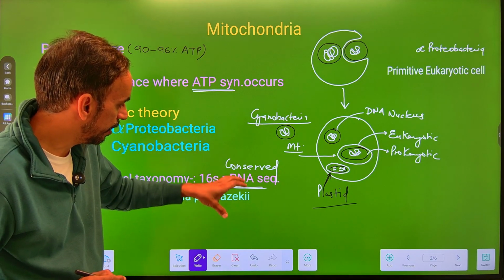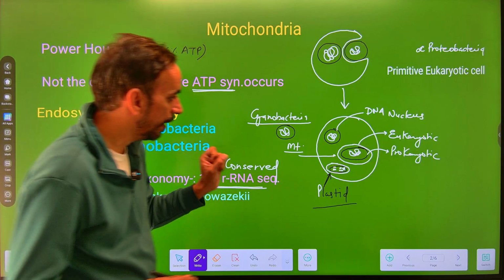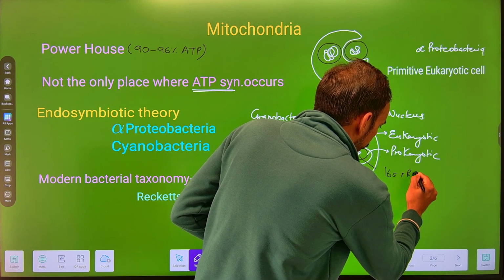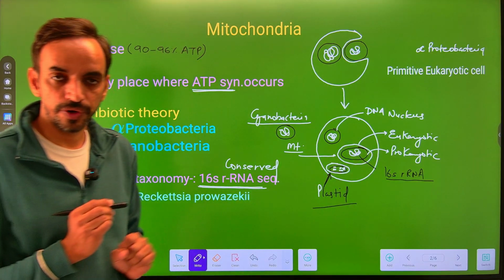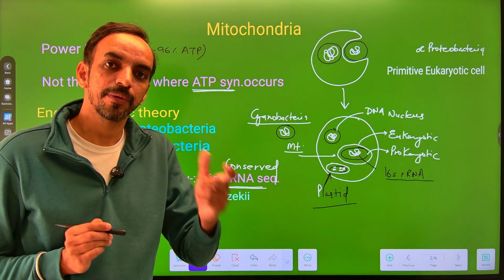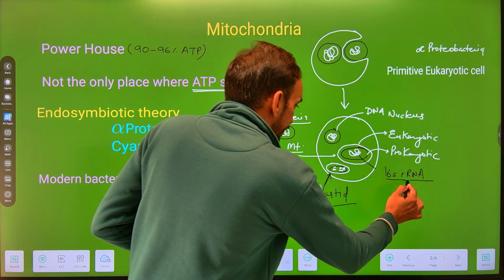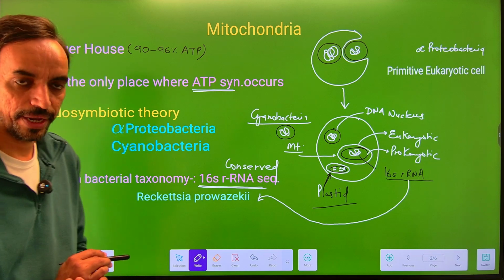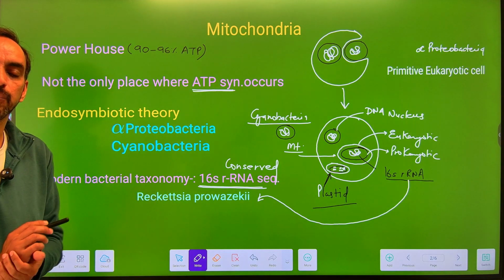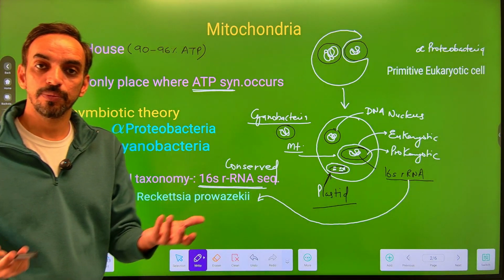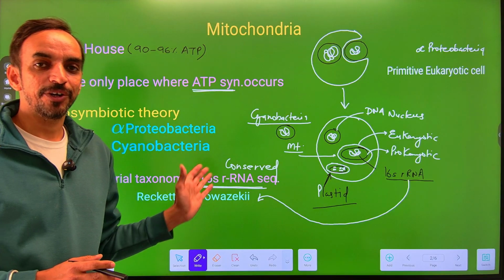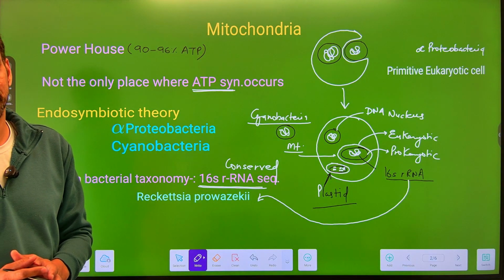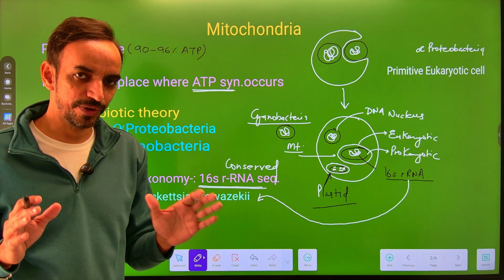So the modern bacterial taxonomy depends upon the 16S rRNA, and when we compared the 16S rRNA of the mitochondria with other prokaryotes, then it suggests that it shows close similarity with the alpha proteobacteria that was Rickettsia prowazekii. तो उसकी सिमिलरिटी उससे देखने को मिली. इस बेसिस पे you can say that the mitochondria was originated from an alpha proteobacteria that was Rickettsia prowazekii. सो this is all about the origin of mitochondria.